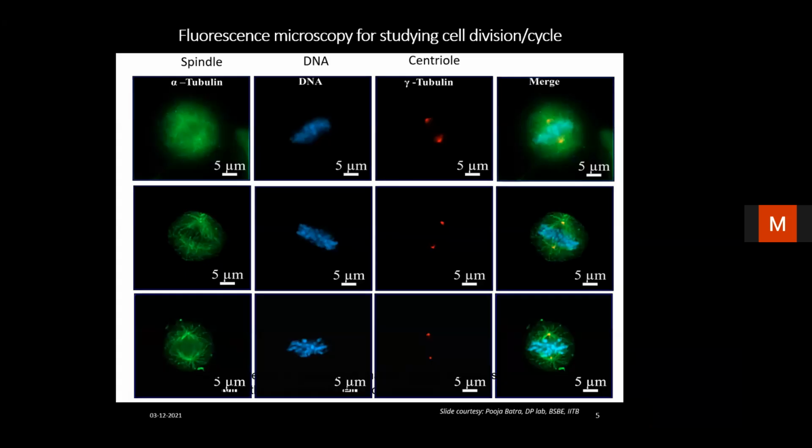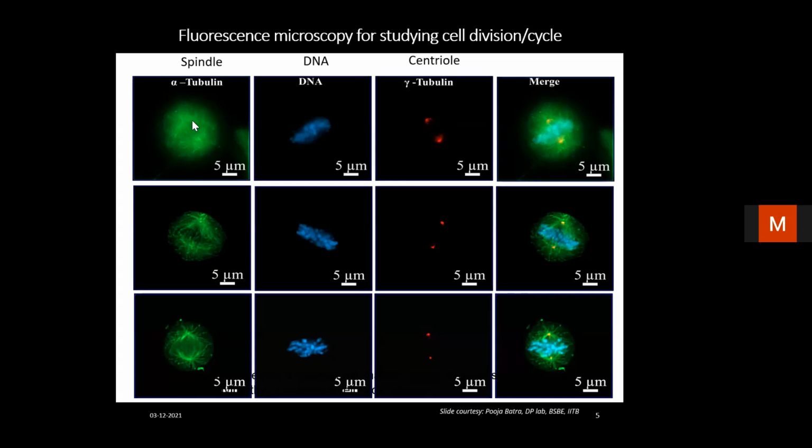And this is one of the experiments that was done using the similar principle of immunofluorescence and then confocal microscopy, to understand the dynamics of various proteins, their localization, or their role in mitosis. Here we can see 3 different columns: the first one showing the spindle, the second blue one showing the DNA, and the third red one showing the centriole. These are the 3 major components of the mitotic spindle.